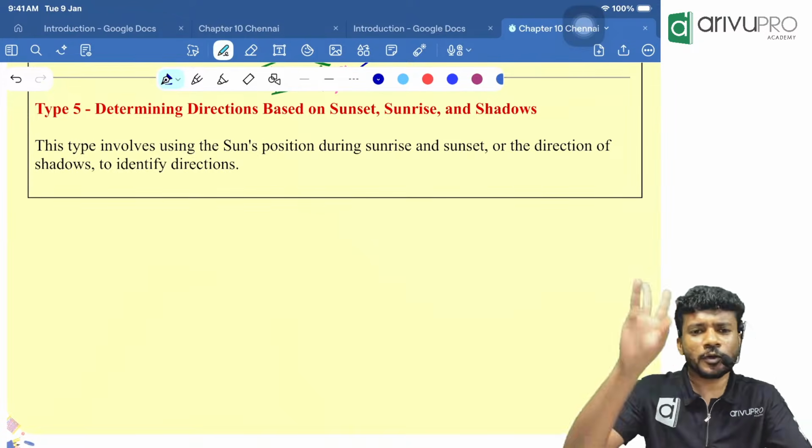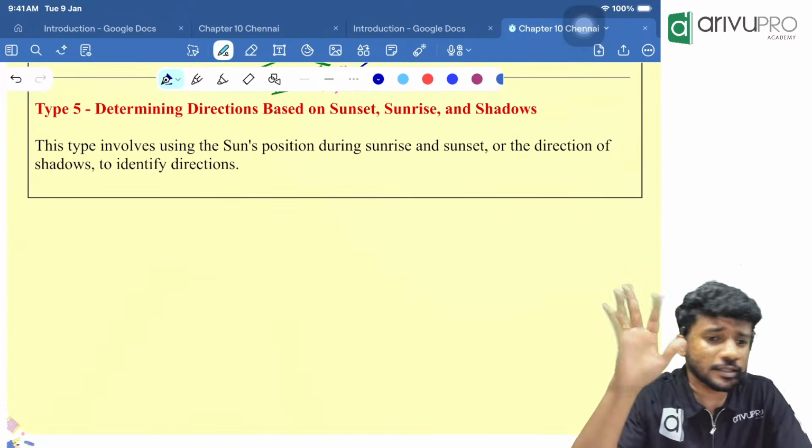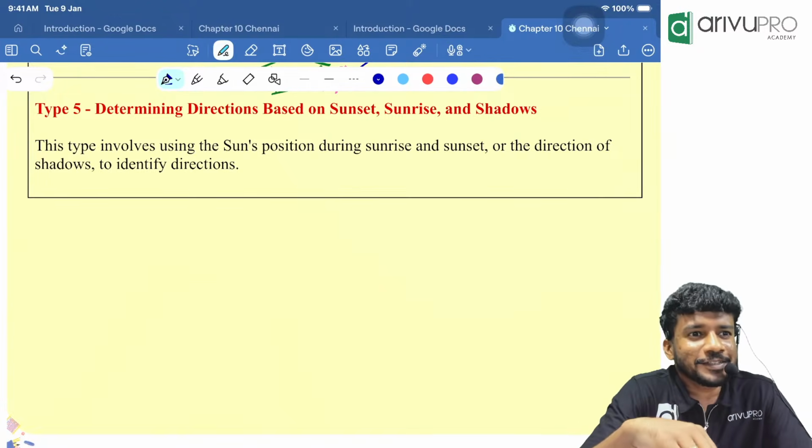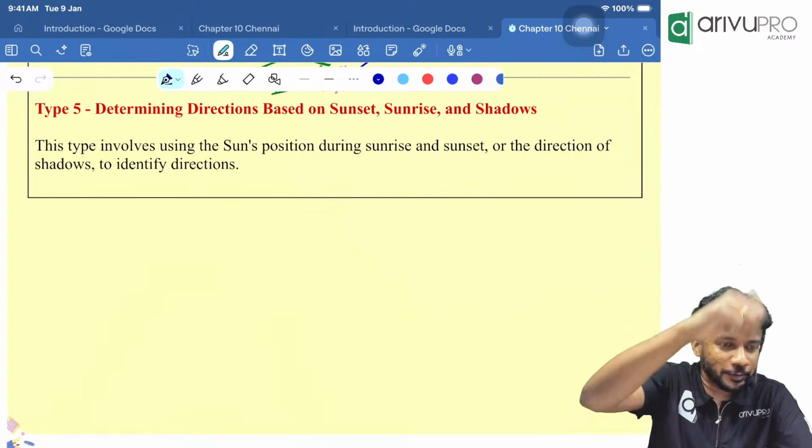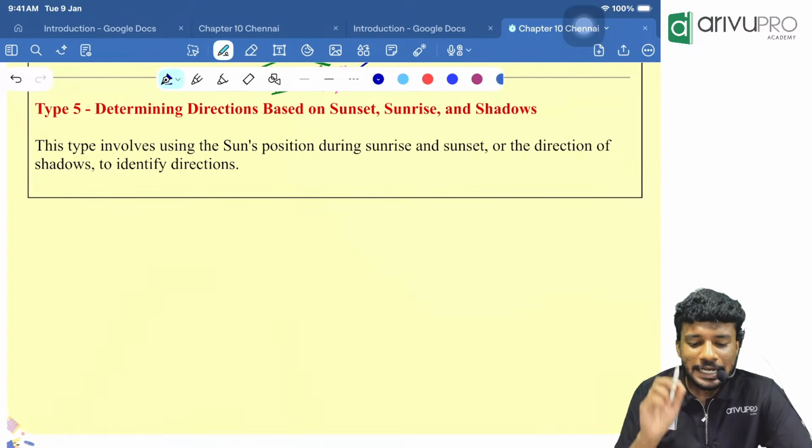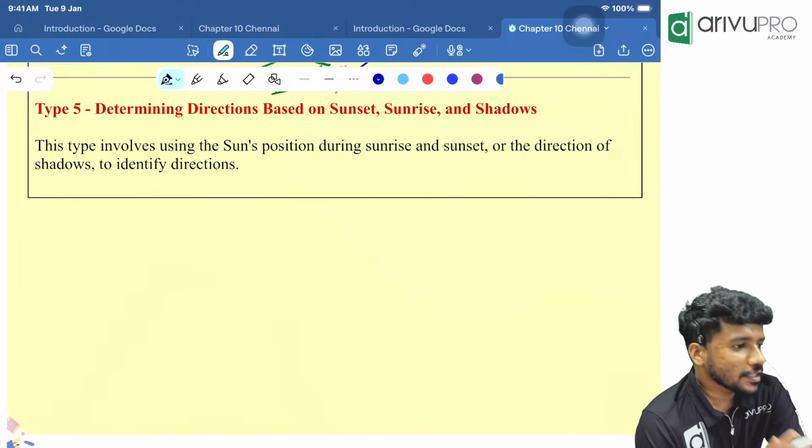Now we just have three more types, then the chapter is over for us. This one is based on sunset, sunrise, and shadows.